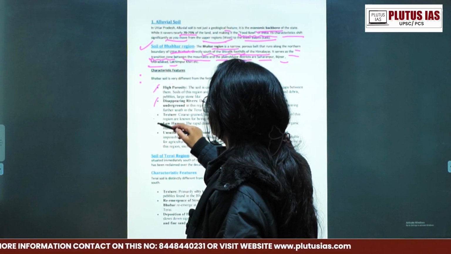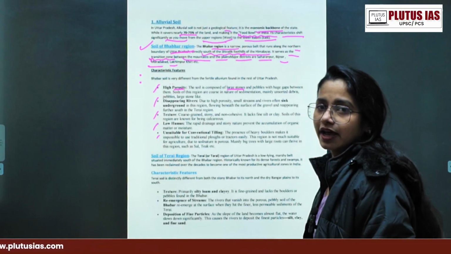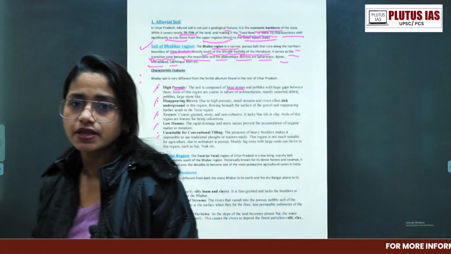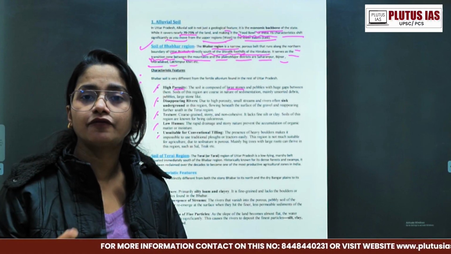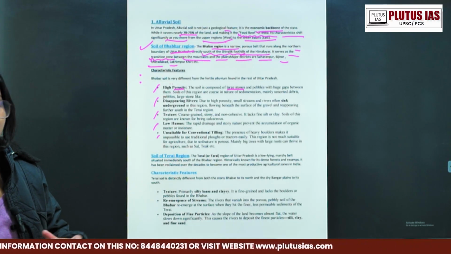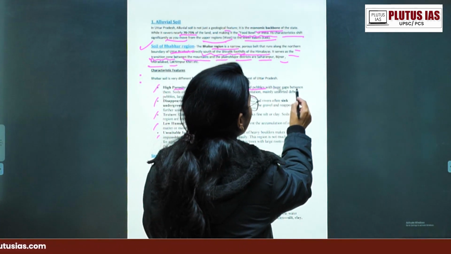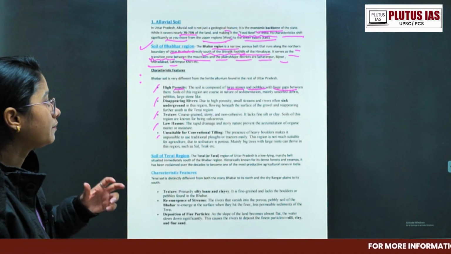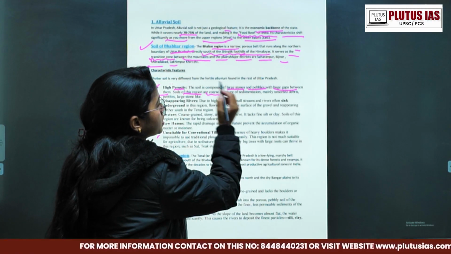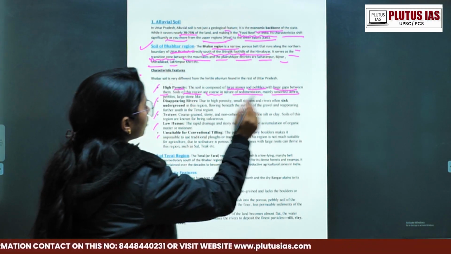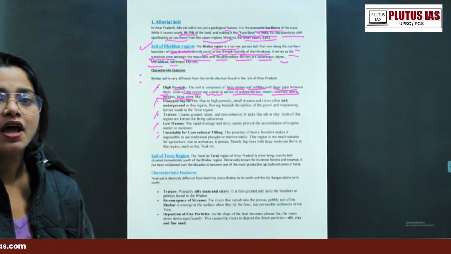What are the characteristic features? These are the basic characteristic features. That is high porosity. The soil is composed of large stones, as we have already talked about, big boulders, है ना? Mountain का end हो रहा है, so there will not be very fine sediments of the soil. There will be little big boulders. That is called its porosity, right? Large stones and pebbles with huge gaps between them, making it porous. Soils of this region are coarse in nature. Underline that: large stones, pebbles and coarse in nature of sedimentation, mainly unsorted debris, pebbles, large stones lie. Got it? So first is the characteristic of high porosity.